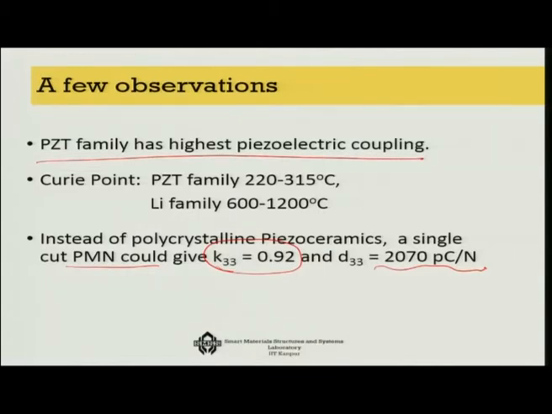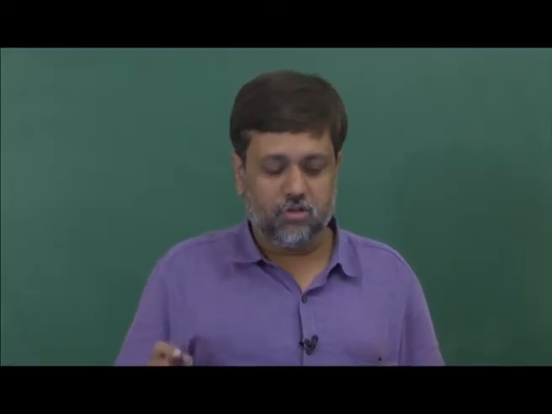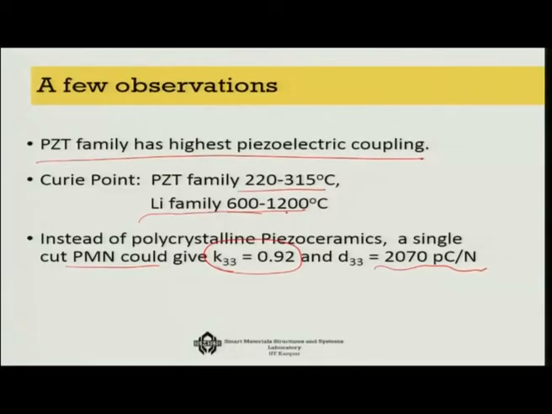The Curie temperature of the lead zirconate family is about 220 to 315 degrees centigrade, and for the lithium family about 600 to 1200 degrees centigrade. This extreme temperature resistance capability matters because beyond the Curie point the material is going to lose its property. So this capability makes these lithium families like lithium niobiums etc. very good candidate smart materials for applications like batteries, your laptop battery and things like that.